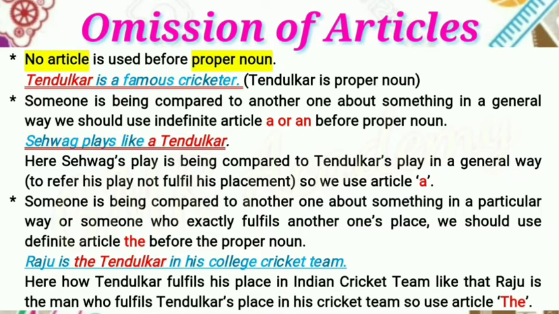Next point. Someone is being compared to another one about something in a particular way, or someone who exactly fulfills another one's place. We should use the definite article the before the proper noun. Example. Raju is the Tendulkar in his college cricket team. Here, just as Tendulkar fulfills his place in the Indian cricket team, Raju is the man who fulfills Tendulkar's place in his cricket team. So we use the definite article the.